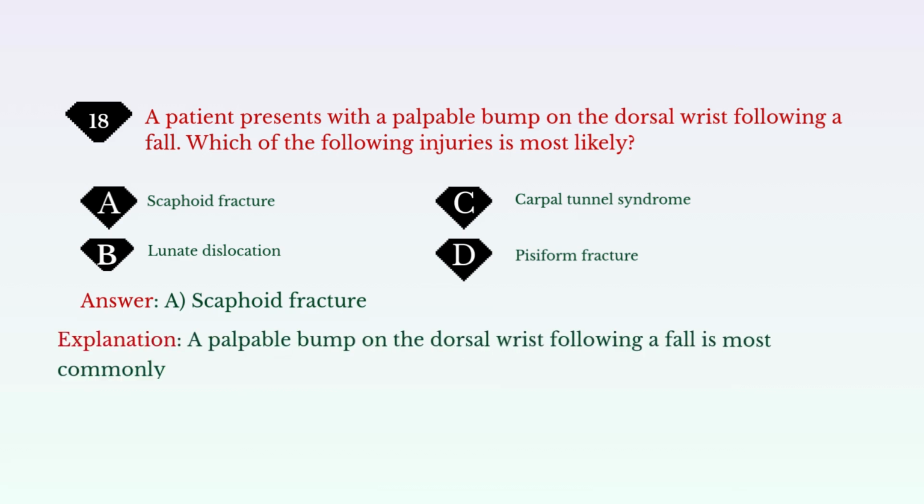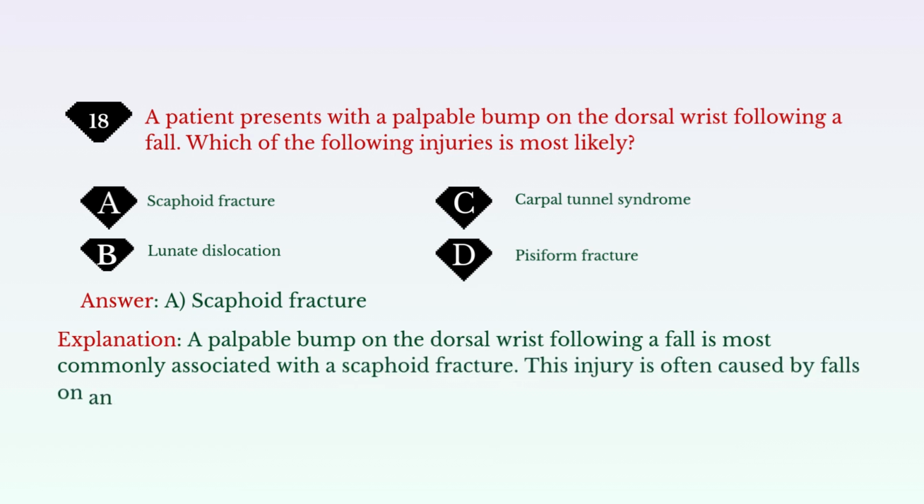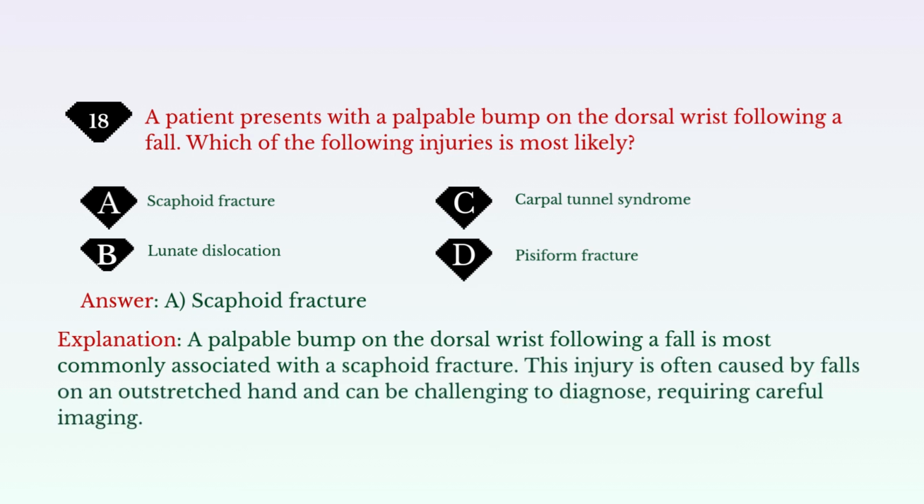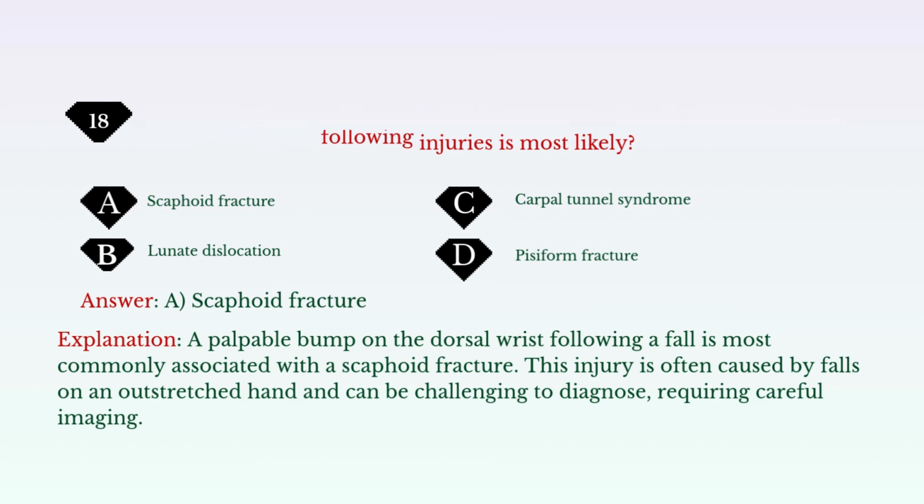Explanation: a palpable bump on the dorsal wrist following a fall is most commonly associated with a scaphoid fracture. This injury is often caused by falls on an outstretched hand and can be challenging to diagnose, requiring careful imaging.